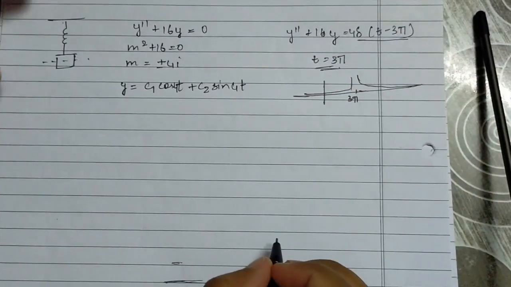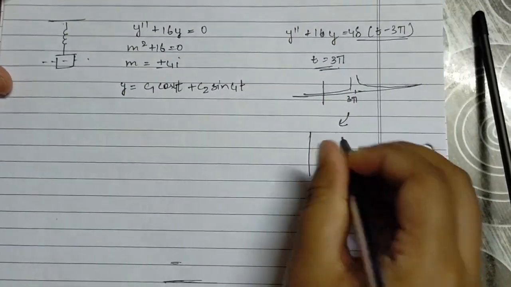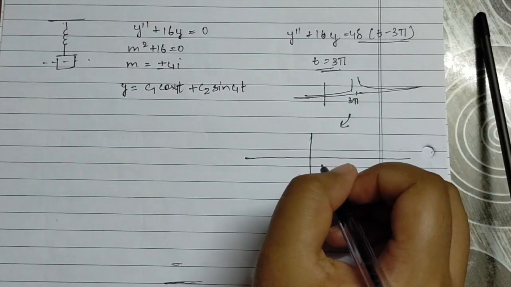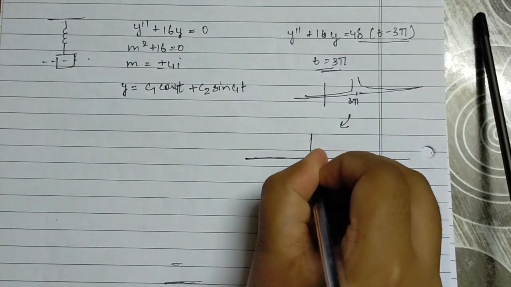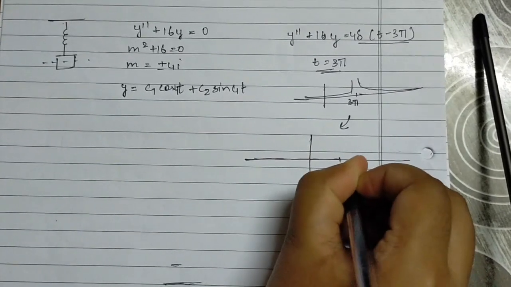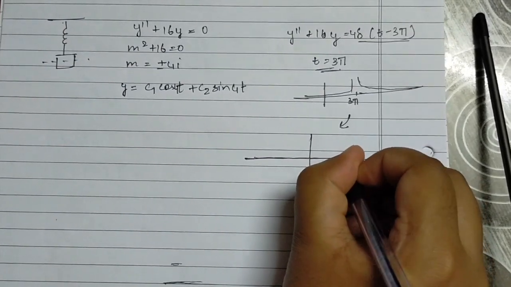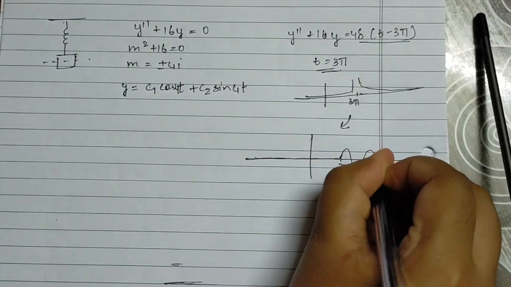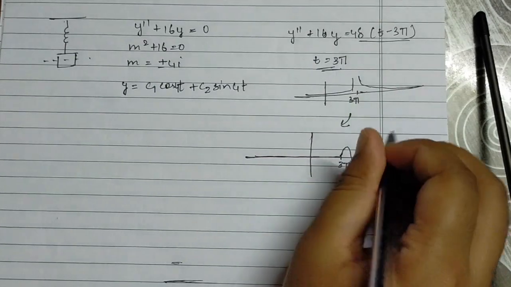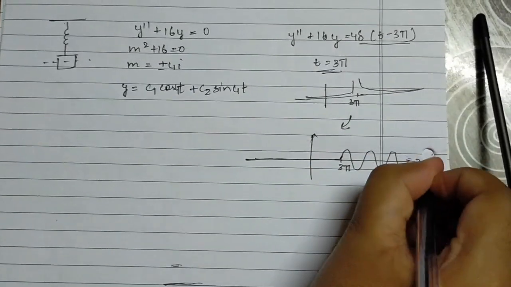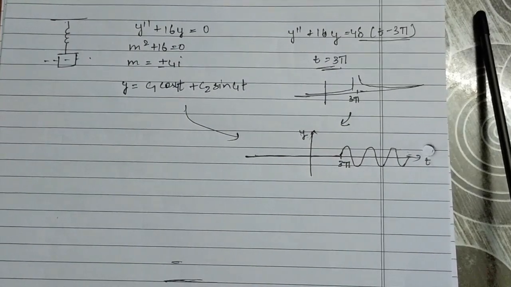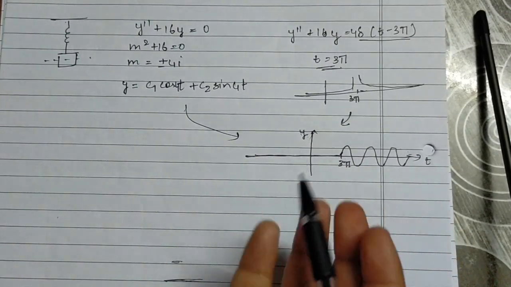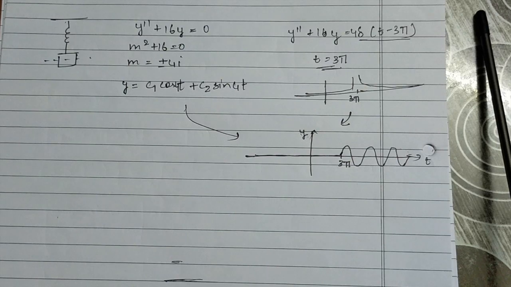And this can be mapped into the graph of the solution, which remains 0 until it reaches 3 pi, and then it would start oscillating, which would roughly be a sinusoidal wave, following from our conclusion over here. This is a rough estimate of how the graph would look. We will solve this question and take an actual look at the function.